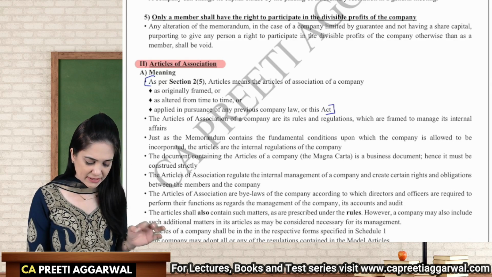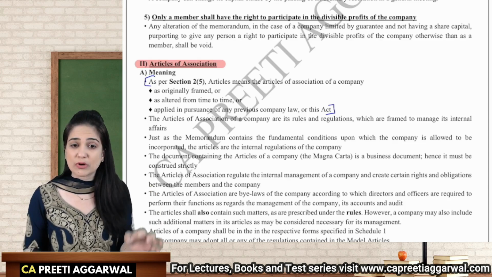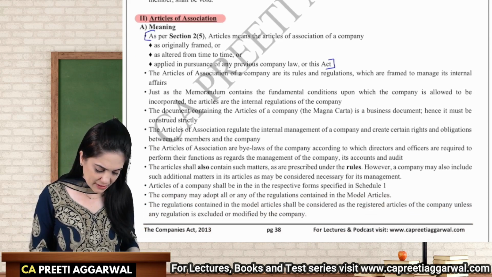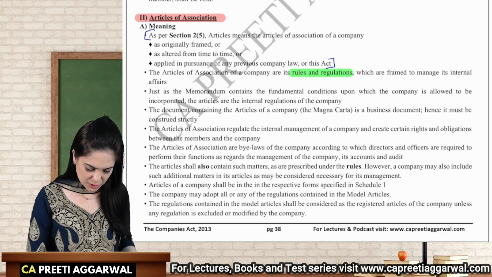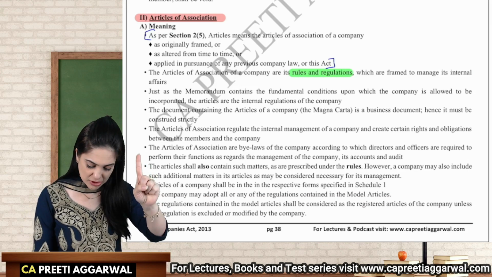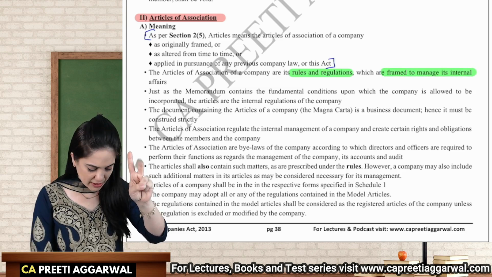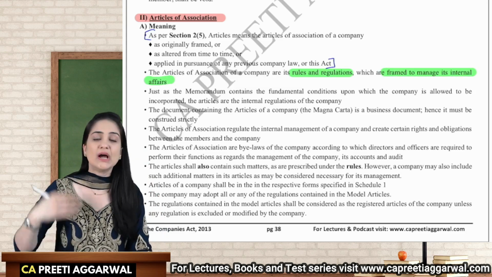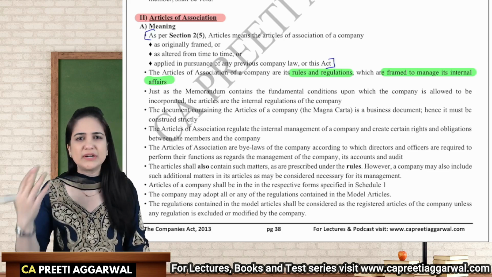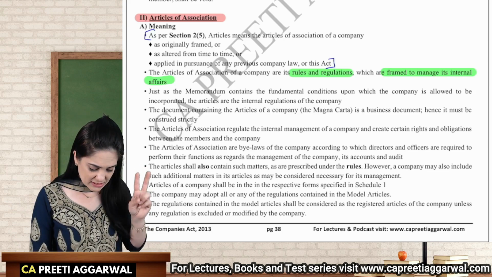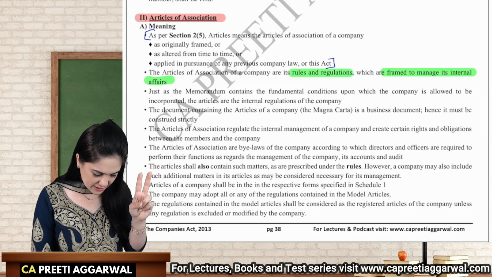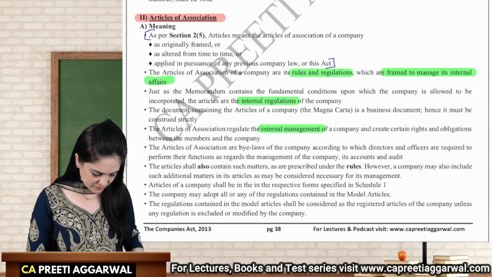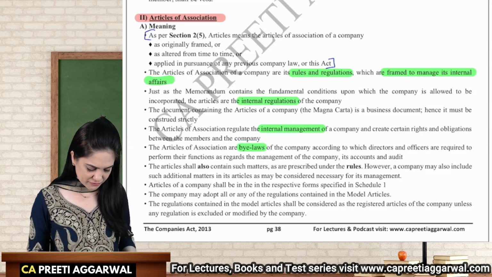Now let us go on highlighting the keywords. If a question is asked on articles, what are the keywords that you should mention in the answer? So articles, they are, you will highlight rules and regulations. This has to be mentioned in your answer. Rules and regulations. They are framed to manage the internal affairs. You will notice that the words are repeated. Internal regulation, internal rules and regulations. It is the fundamental condition. Okay, that is important. Again, we have internal regulations. They are internal management of the company. They are the bylaws of the company.